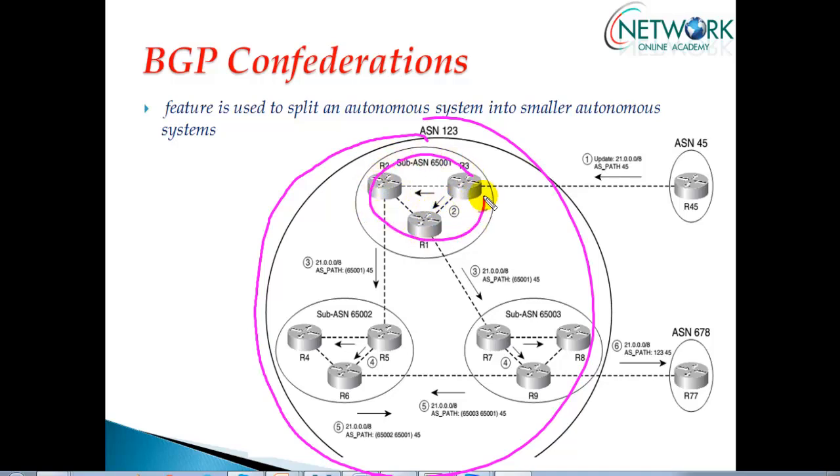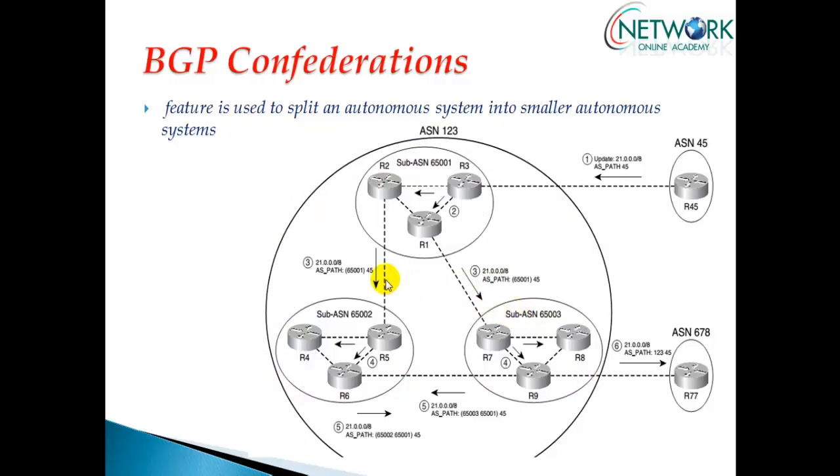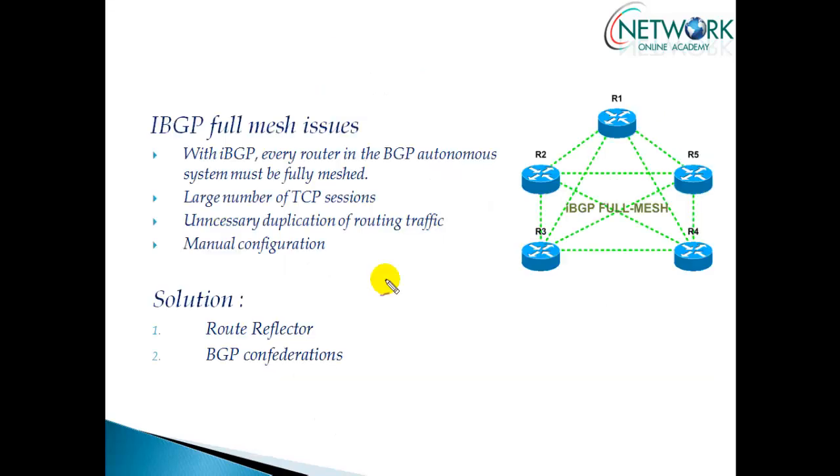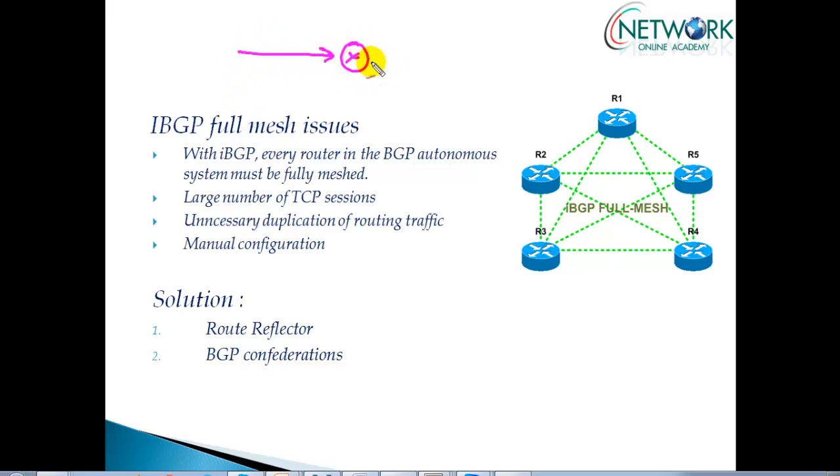multiple small autonomous system numbers. And the main reason for this is to minimize the number of IGP peering sessions. Now if you remember, we discussed in our basic BGP neighbor classes, in order to overcome the split horizon rule, which says an update sent by one iBGP neighbor should not be sent back